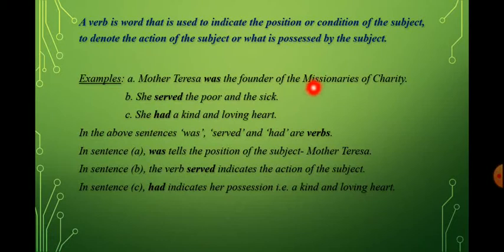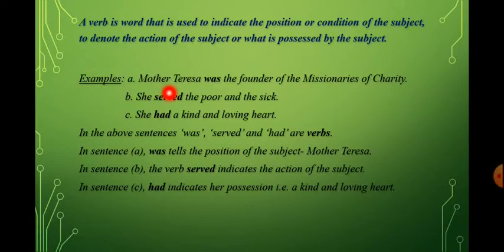In all these three sentences, A, B and C, we are talking about a person, that is Mother Teresa. And Mother Teresa is which gender? Feminine gender. And which person? She is a third person. You should remember these things, that when we are talking about a subject, then what the subject is, whether it is masculine or feminine, and what is the person of that subject.